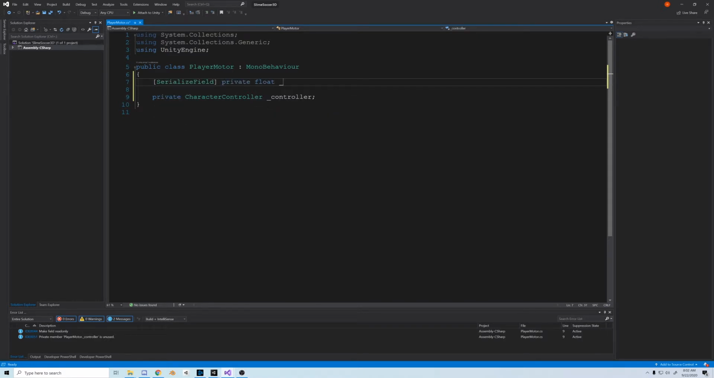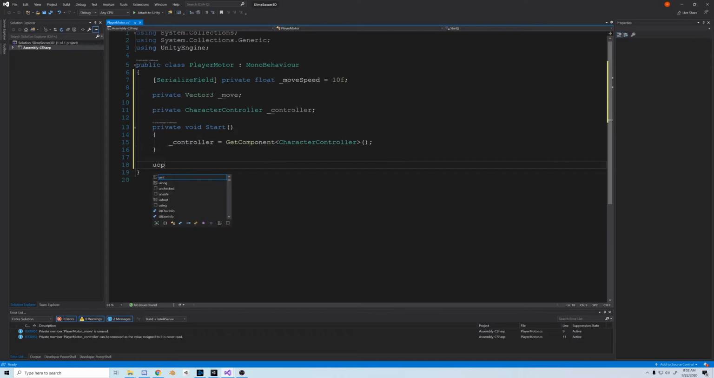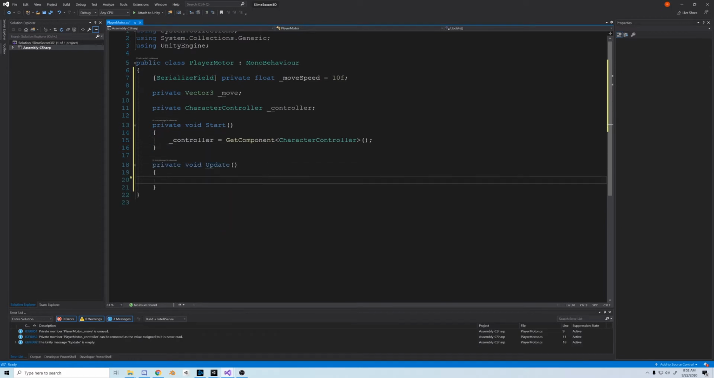Next, I'll create a serialized private float for move speed. We'll set it equal to 10. And then the next variable will be a private Vector3. We'll call it move. Just to be sure, if you're following my style, all of these private variables have an underscore. Simple enough. Now we're going to call the Start function and activate our controller. _controller = GetComponent<CharacterController>. Not too hard.